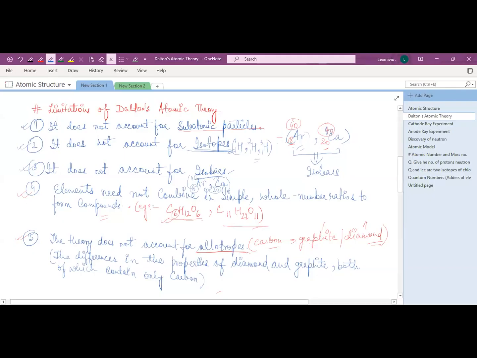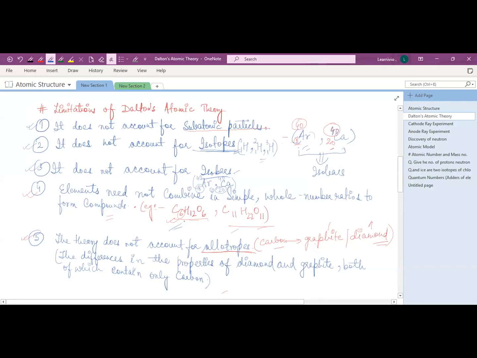Okay. Third drawback of Dalton's theory was that he said that elements can combine in a fixed simple whole number ratio. But as I told you, it is not necessary for elements to combine in a simple whole number ratio. For example, in the case of complex molecules like glucose and sucrose, these do not combine in a simple whole number ratio. Okay, so this was the drawback.